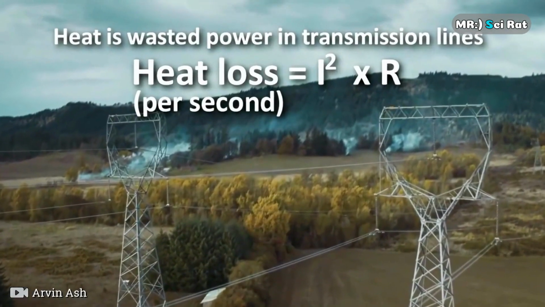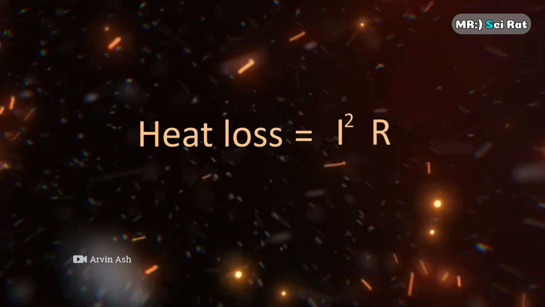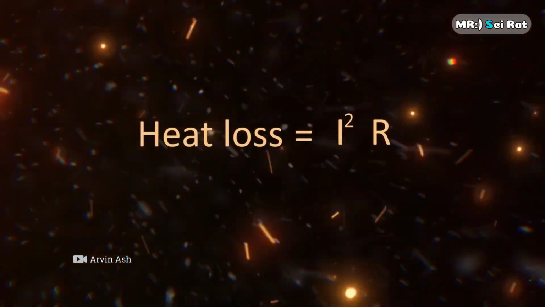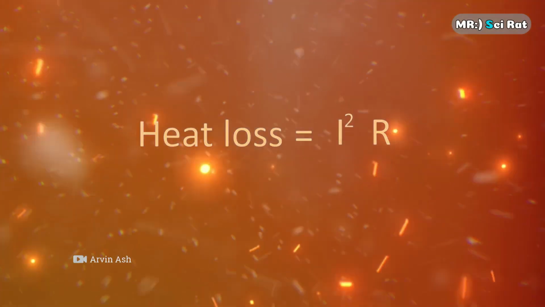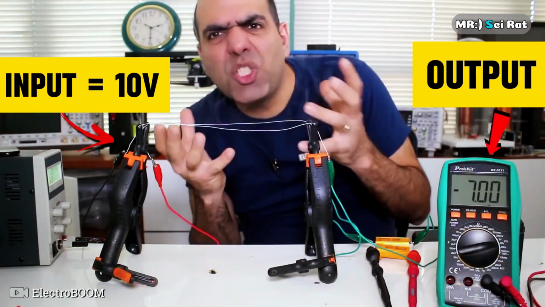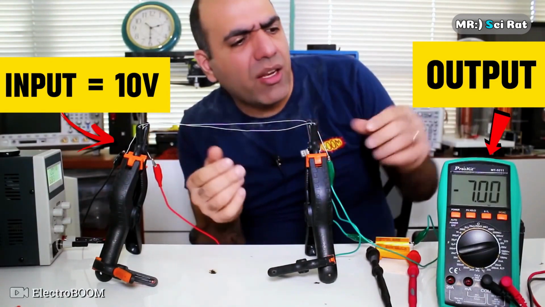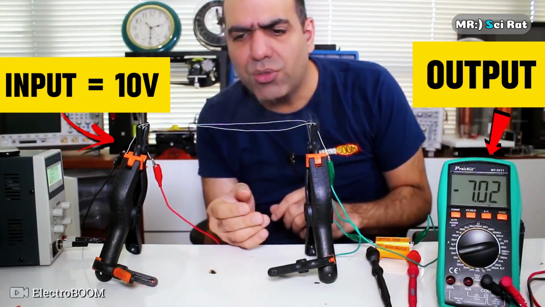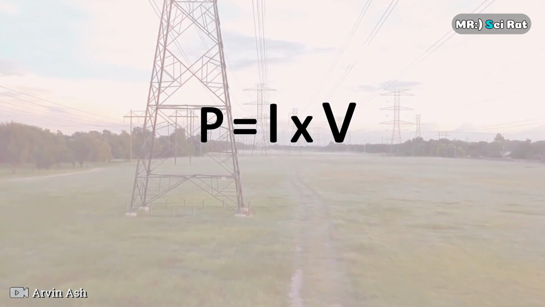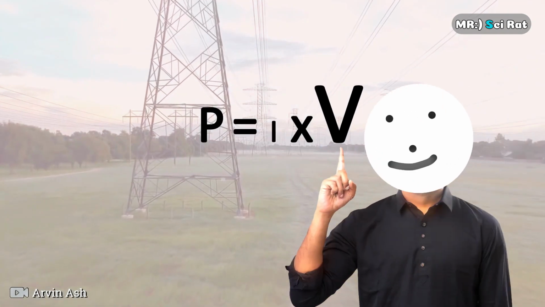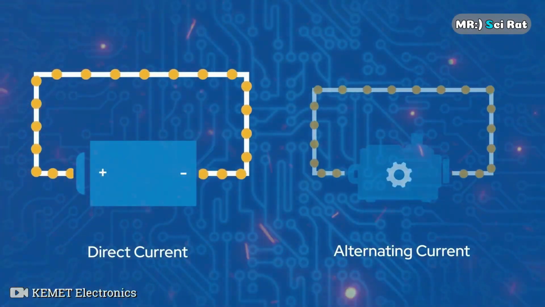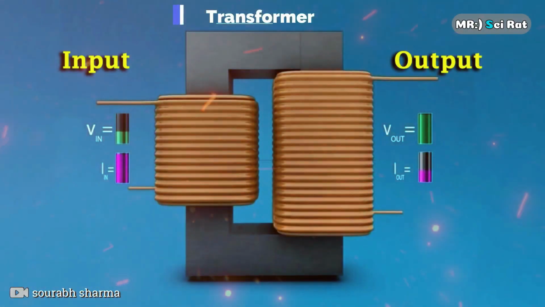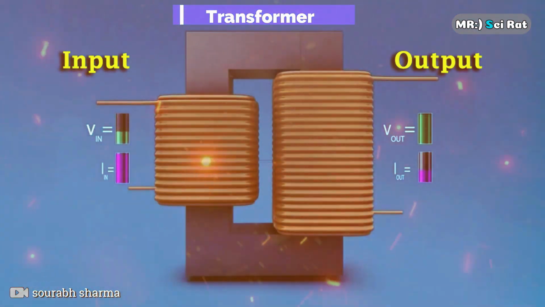Now the formula for heat loss in the wire is heat loss equals I squared times R. Here I is the current flow and R is the resistance. So note that the higher the value of the current, the higher the power loss. As a result, it was necessary to reduce the power loss by reducing the value of the current flow. Now P equals IV in the equation. If we decrease the value of I and increase the value of V, the same amount of power output can be obtained. And this is why AC was ahead of DC. In the case of AC, it is relatively easy to increase the voltage by decreasing the current.